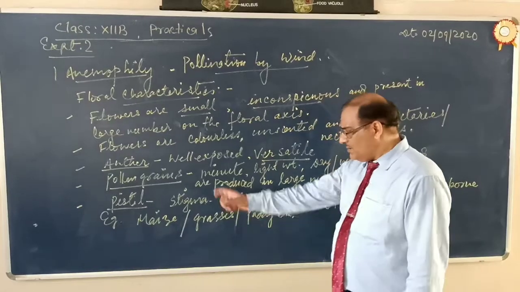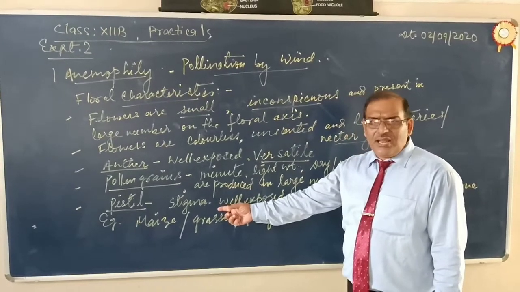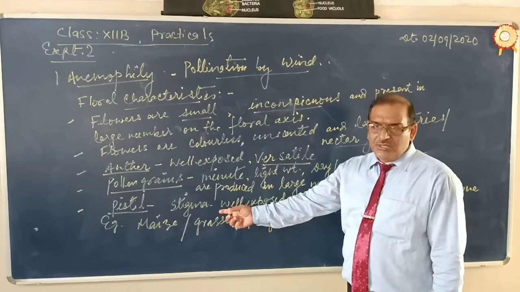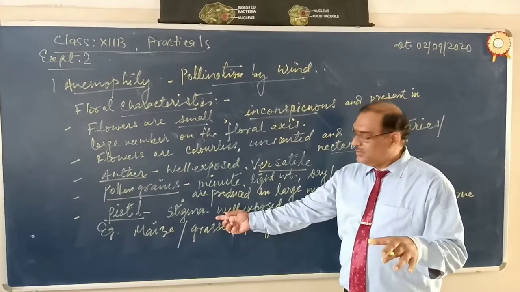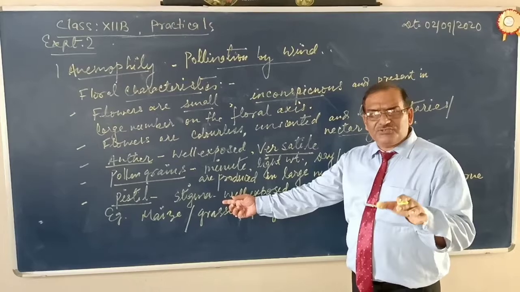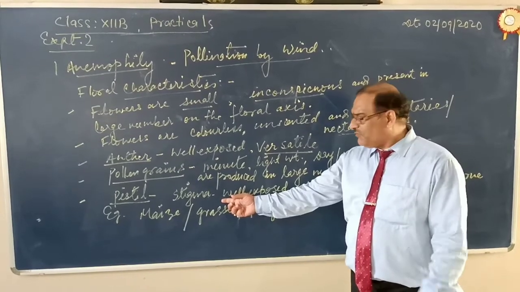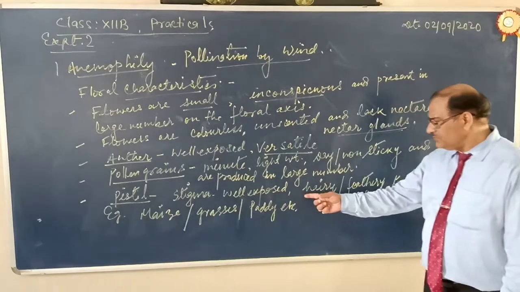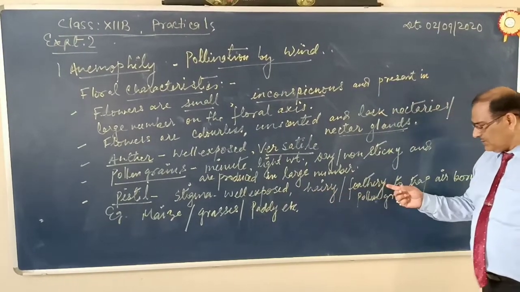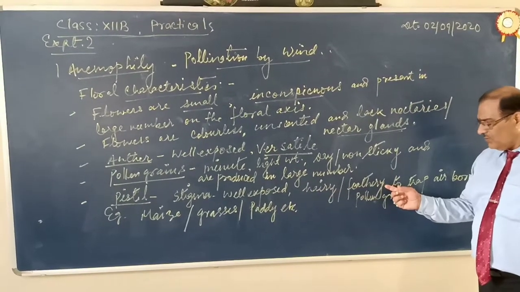Okay. Now let us come to the female sex organ. Now the stigma. Stigma is the landing platform, the landing structure. The stigma is the structure on which the pollen grains fall. The pollen grains fall upon the stigma or stigmatic surface. What feature should the stigma possess? Stigma should also be well exposed, hairy or feathery, hair-like or feather-like. What for is this?